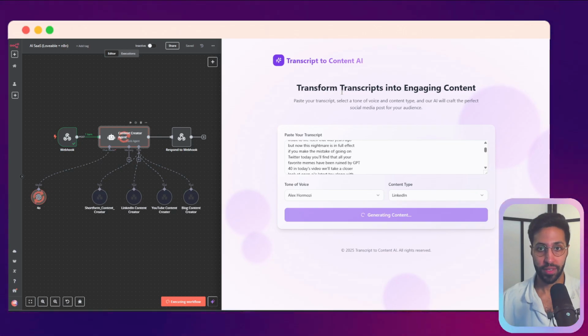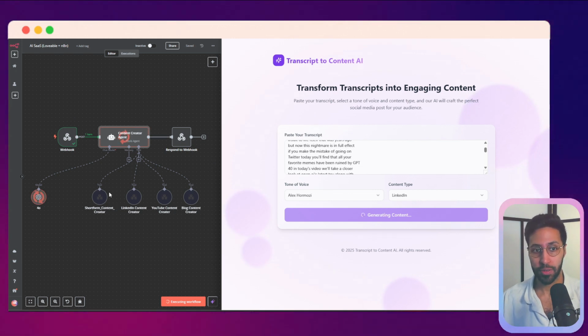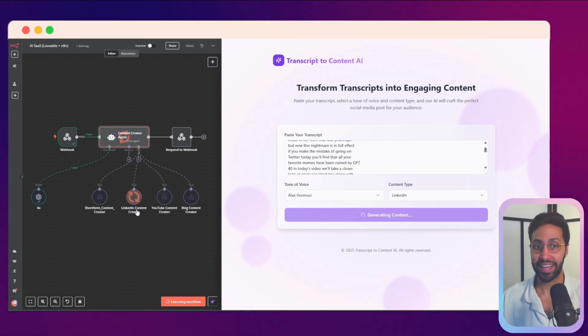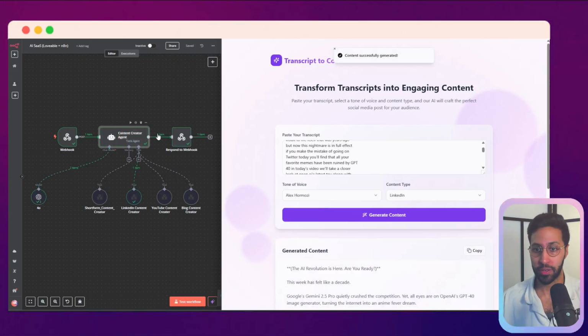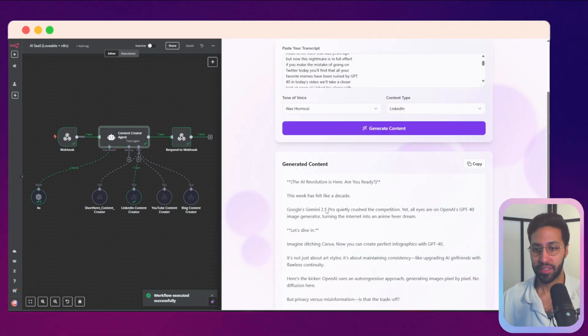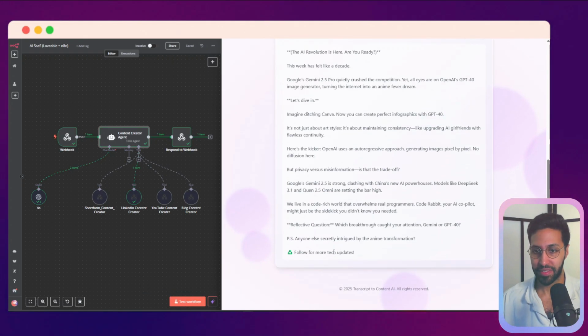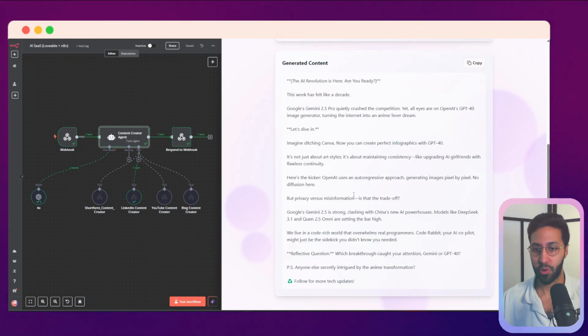So now, Loveable speaking to n8n, I have this AI agent that selects a sub-agent to create the content. We'll go through all of this in a moment. Now it's identified the LinkedIn AI agent. It's going off to create the content. It's created it, now it's sending it back to the main agent, and now it's returned it here to Loveable. And then we have our piece of content, all formatted for LinkedIn.